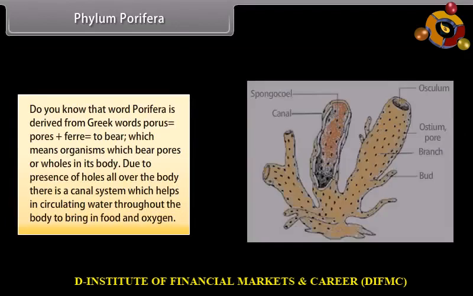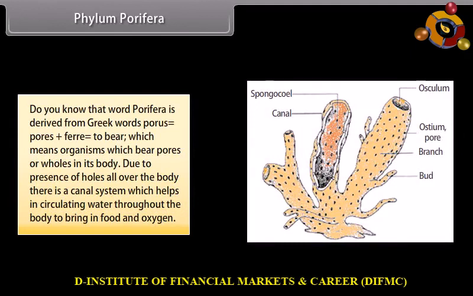Phylum Porifera. Do you know that the word Porifera is derived from Greek words porous, which is pores, plus fere, to bear, which means organisms which bear pores or holes in their body. Due to presence of holes all over the body, there is a canal system which helps in circulating water throughout the body to bring in food and oxygen.